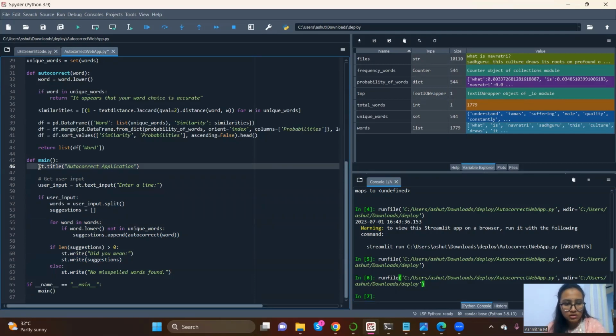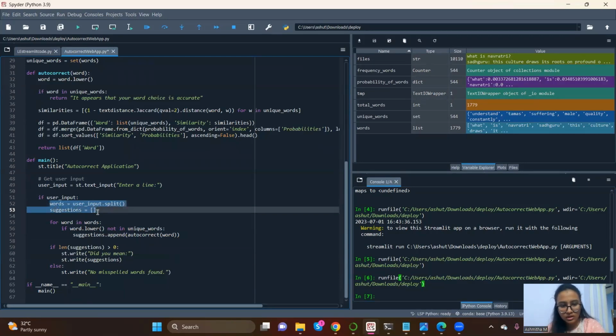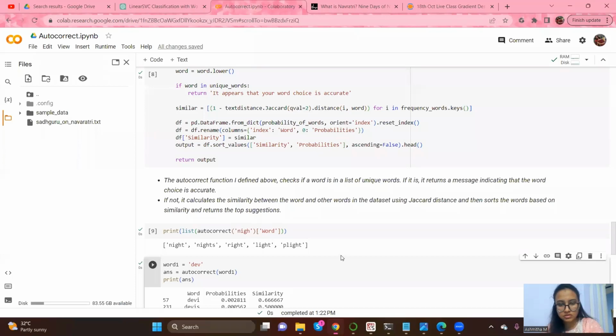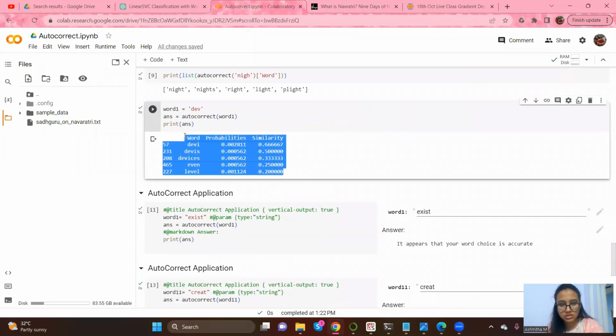Okay, so the title name is autocorrect application, and then we are getting the user input, guys. Once the user enters a line, if user input, so there's a loop here. words is equal to user input dot split. So we are splitting the words. We are creating an empty list, suggestions, and this is again to suggest these words.